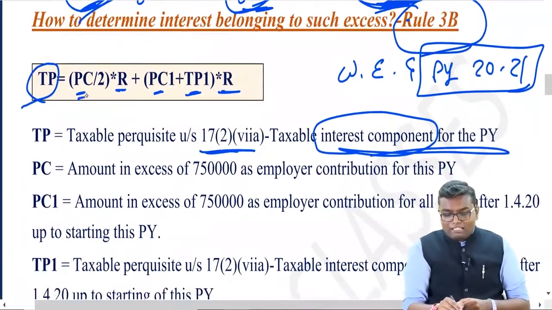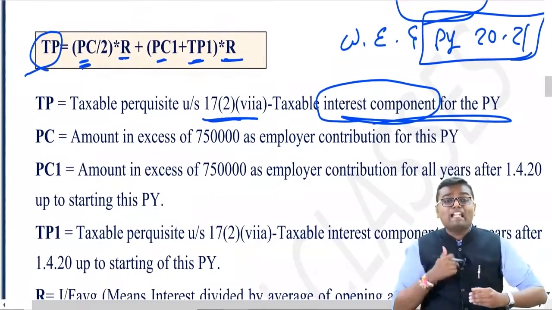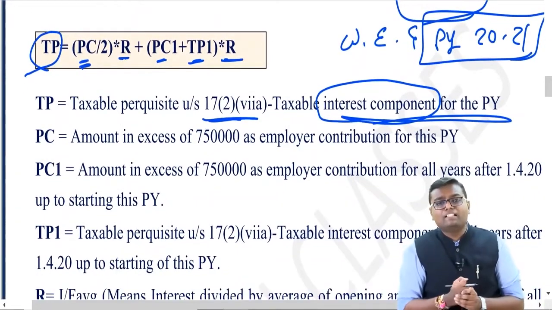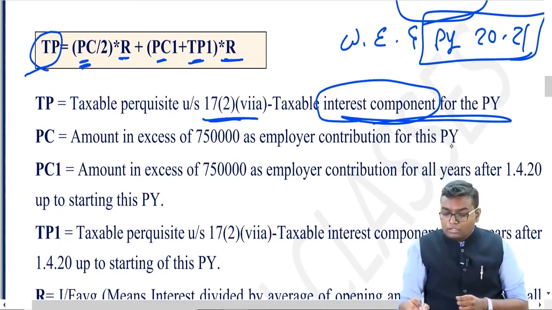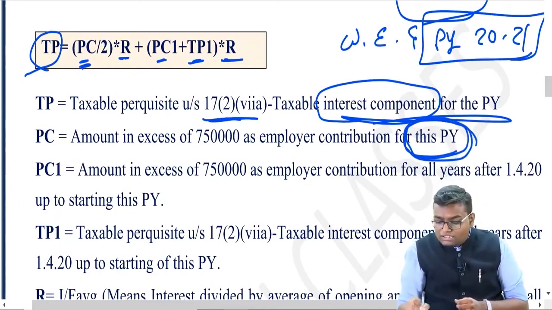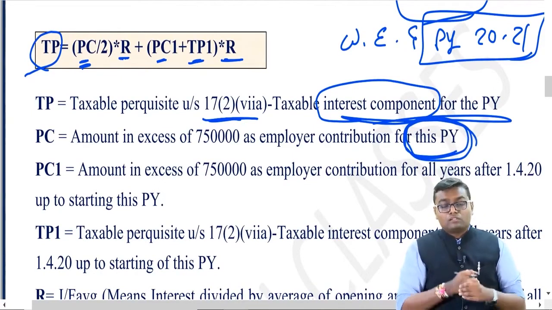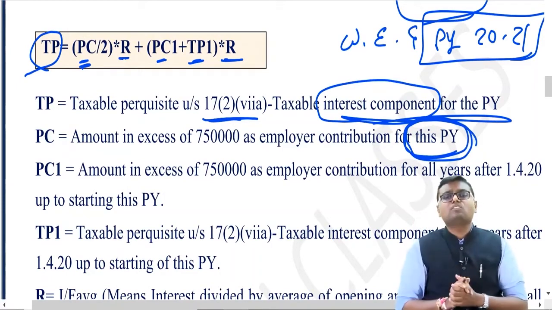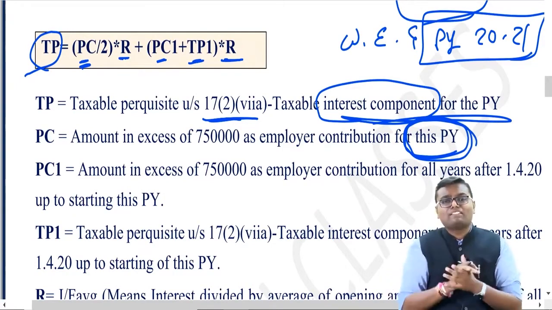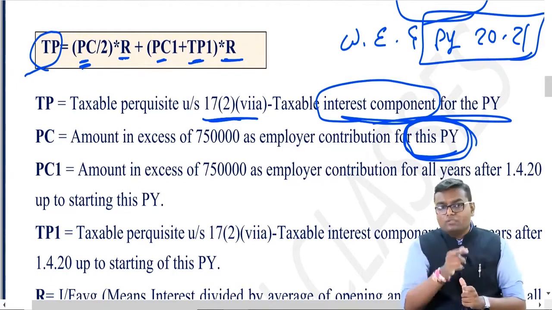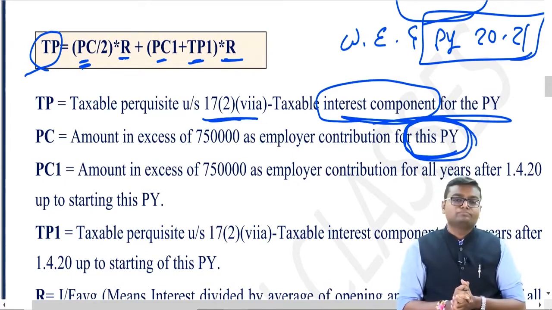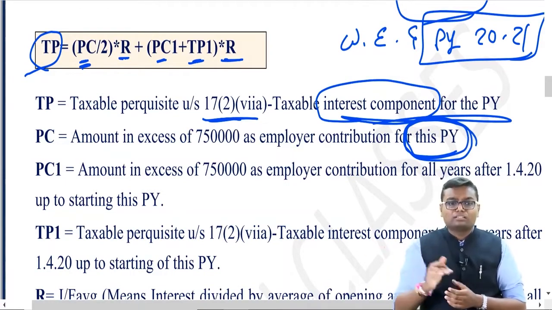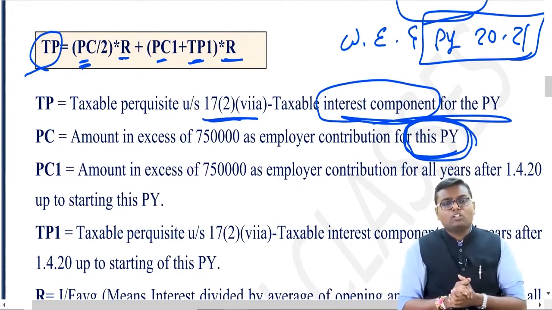What does PC mean over here? PC means the amount in excess of 7,50,000 as contribution of employer. Please mind well, it is for this year. So in my example, 50,000 was the amount in excess of 7,50,000 for this year. So here PC will mean 50,000, divided by 2, multiplied by R. R we will see later on.